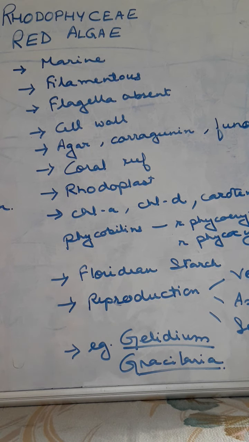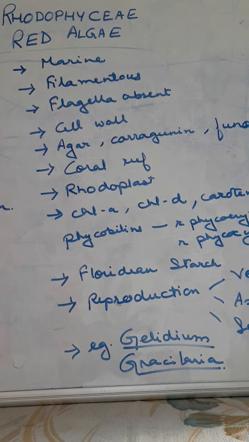But the Phaeophycean algae are not at all present in freshwater forms. These red algae, however, are also sometimes present in freshwaters. Their mode of nutrition is photoautotrophic, and sometimes it may be parasitic. They are filamentous, with eukaryotic cells. Flagella are absent. The cell wall consists of cellulose and pectic substances.